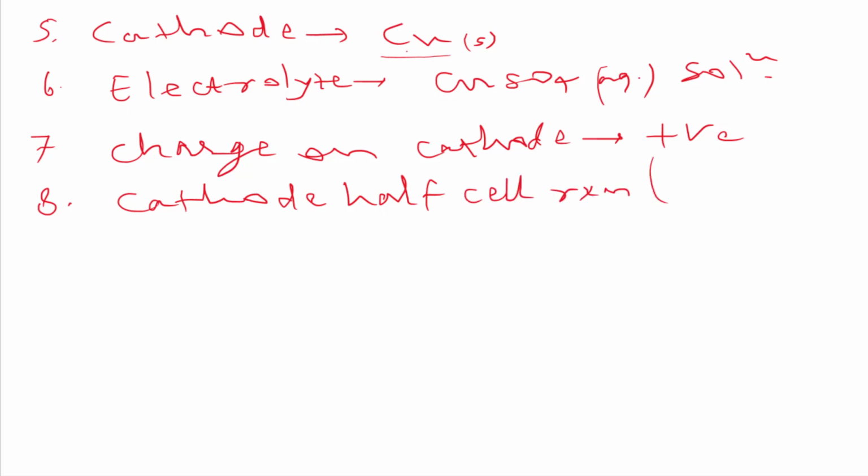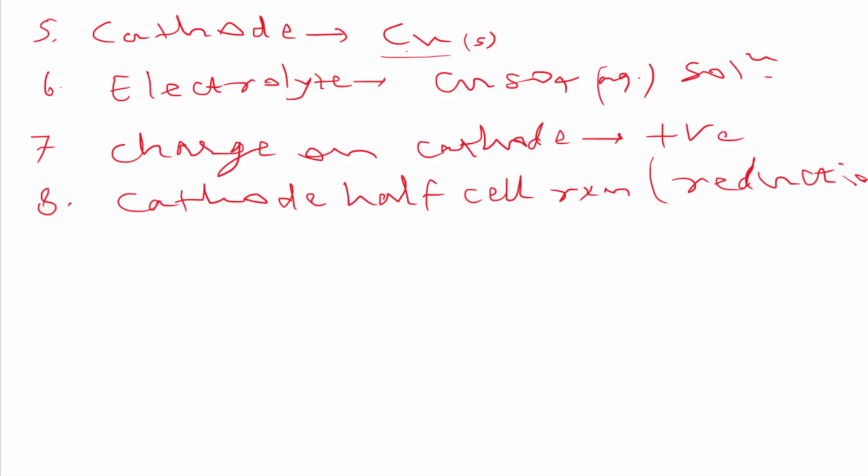Which type of reaction is this? It is reduction. And do remember, we define the cathode in this way: the terminal or electrode at which the reduction reaction is taking place is known as the cathode. You may get assertion-reason questions like this: the cathode is the terminal at which reduction is taking place. Not that reduction taking place on any terminal makes that terminal the cathode. This is the right thing.